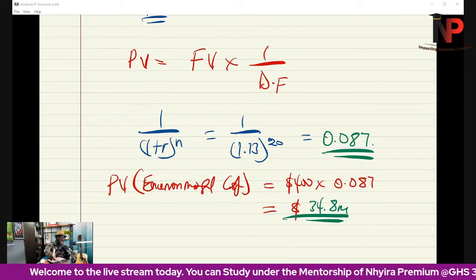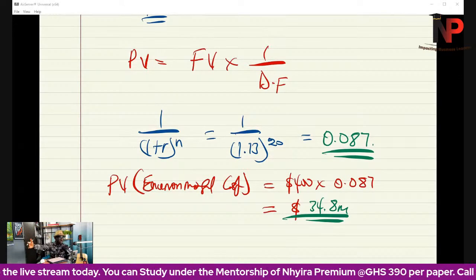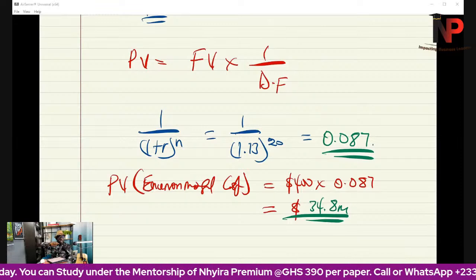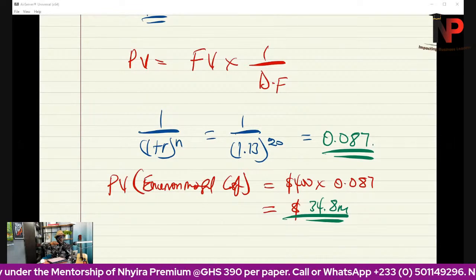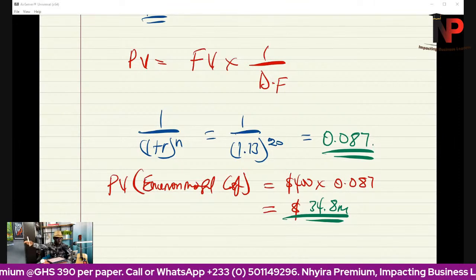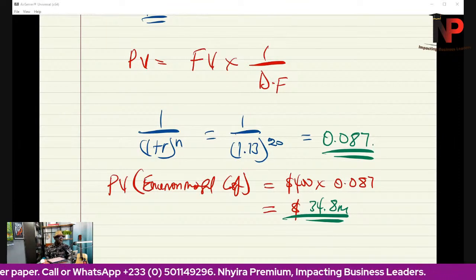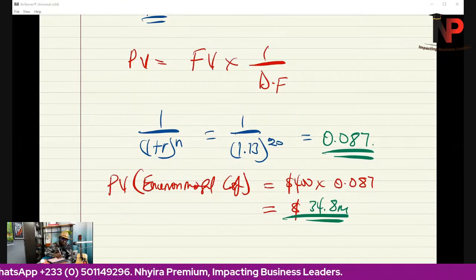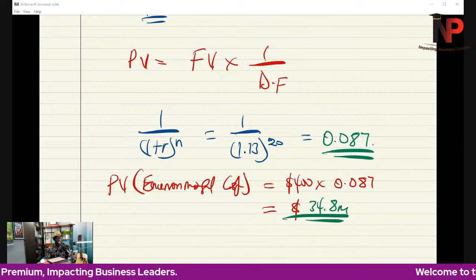So we've brought that value into, it means 34.8 million today is 400 million in 20 years' time if the interest rate is 13%.